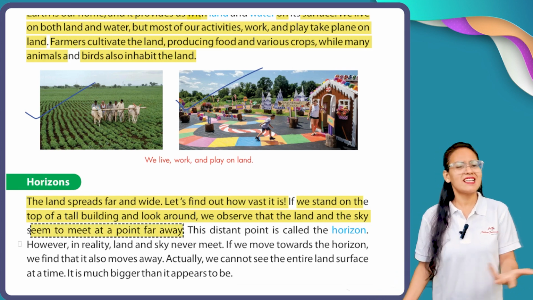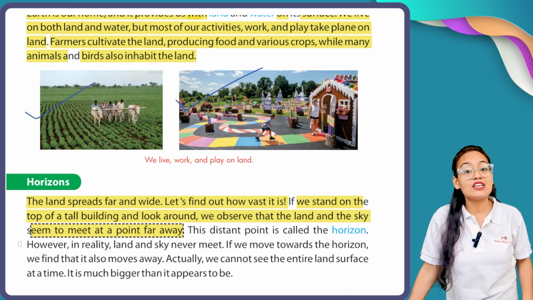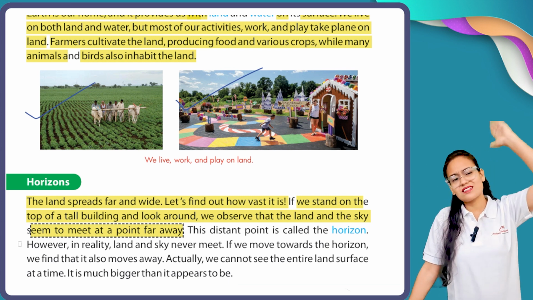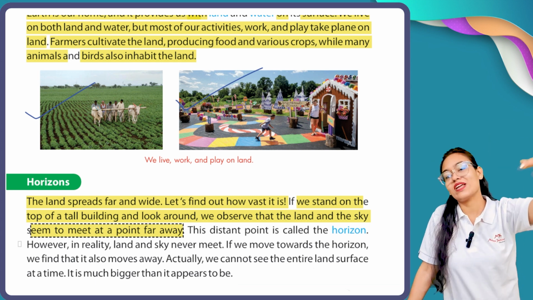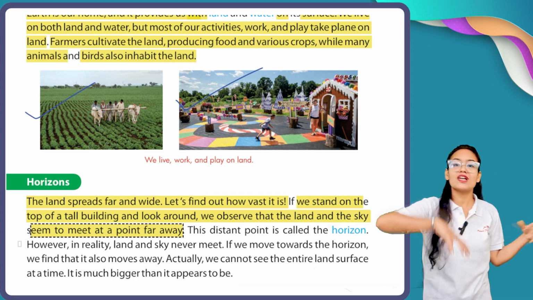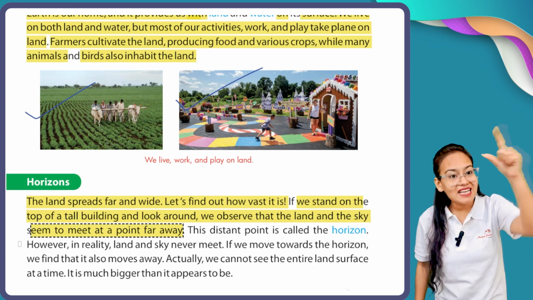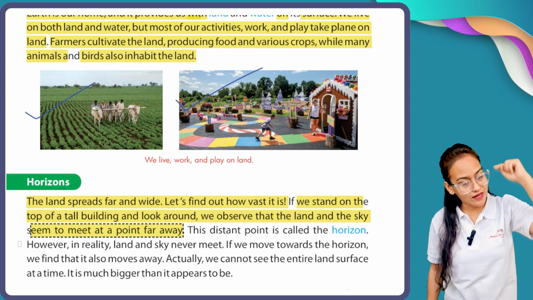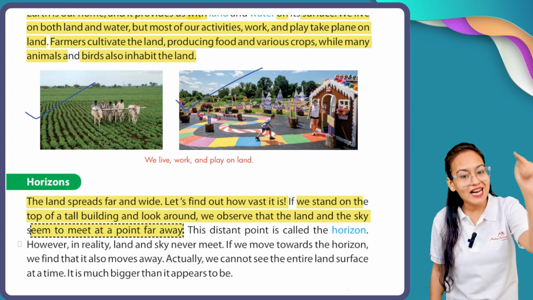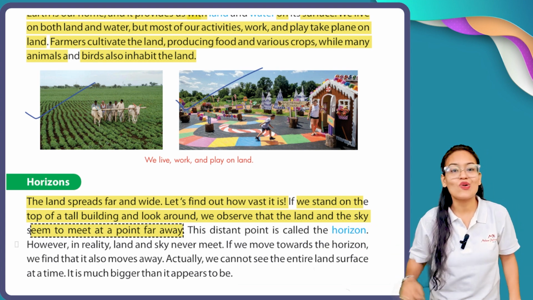Take an example. Suppose you are standing at the top of a building and observing the area around yourself. With your naked eye, you can see at some point that the land portion and the sky portion are meeting. That meeting point where the land and the sky meet is called the horizon.